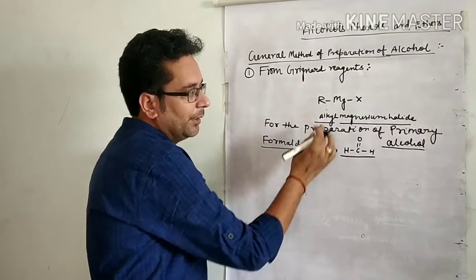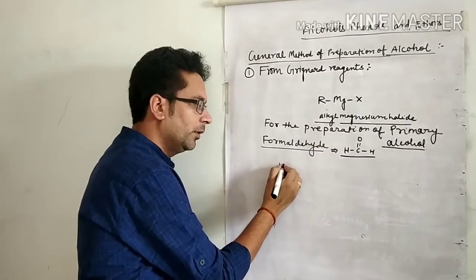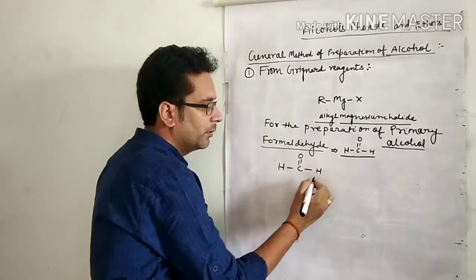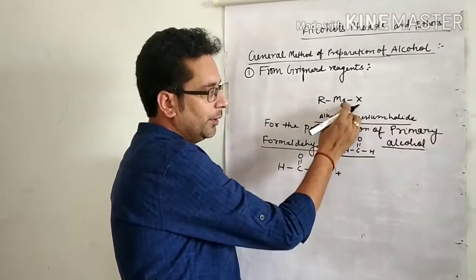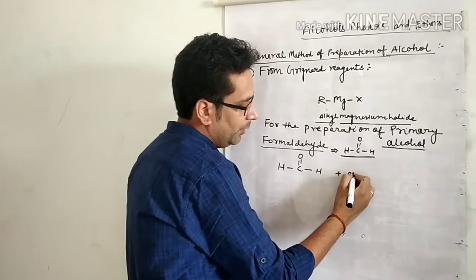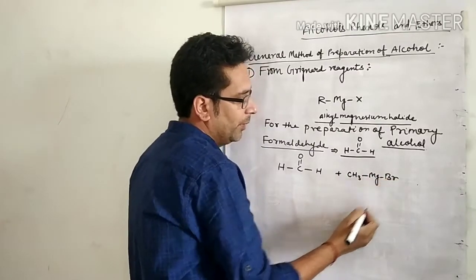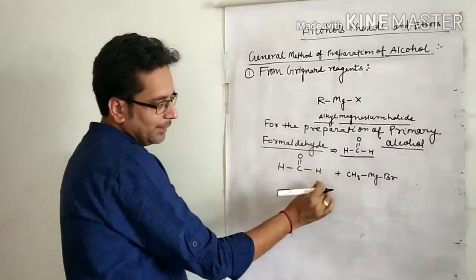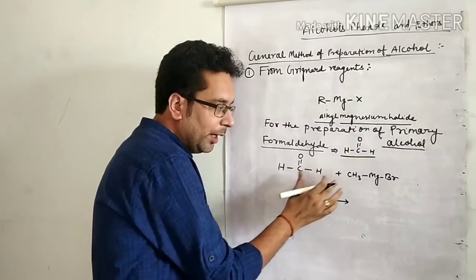Now when formaldehyde reacts with Grignard reagent, we have taken CH3MgBr, that means methyl magnesium bromide. Look here, how they react.